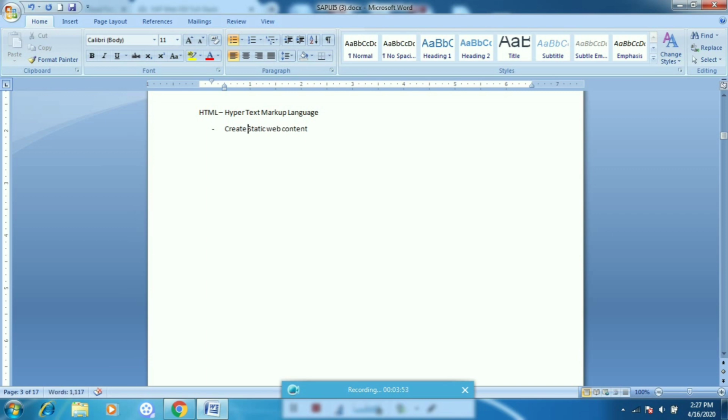This means if you want to build your application and create some text or a button, you can create it with the help of HTML. So it is static web content. You cannot write any dynamic logic or dynamic things with this HTML.